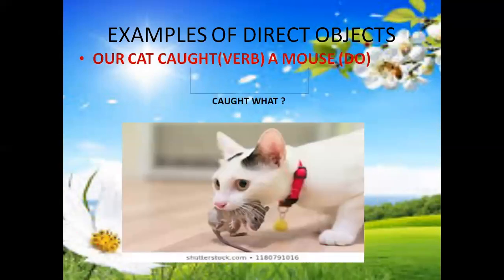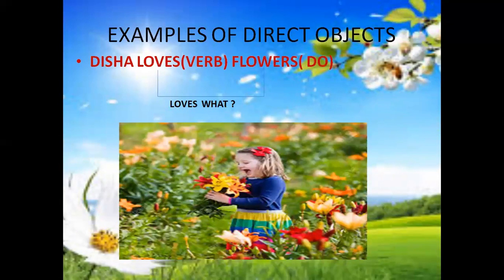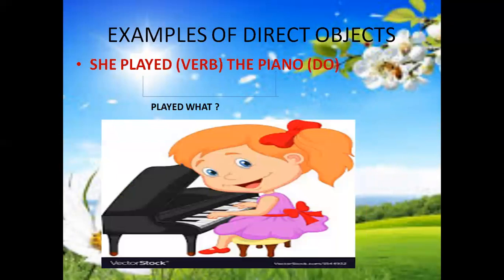Examples of direct objects: our cat caught a mouse. See, caught is the verb and mouse is the direct object. So what did the cat catch? A mouse. Disha loves flowers. Loves is the verb here. Flowers, direct object. So Disha loves what? She loves flowers. She played the piano. What did she play? The piano. Piano is the direct object. Played obviously is the verb.